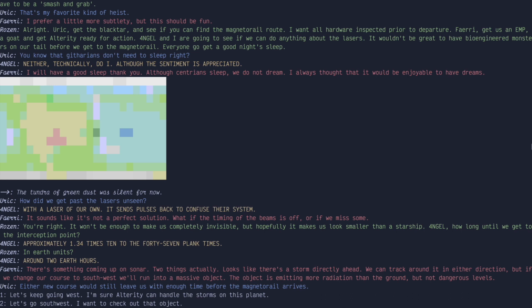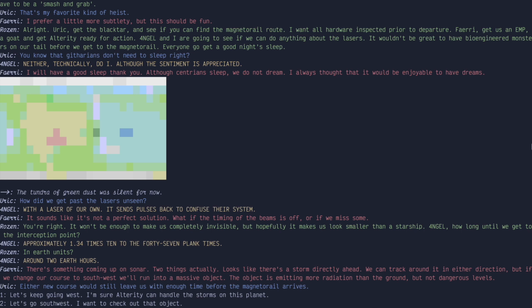The tundra of green dust was silent for now. How did we get past the lasers unseen? With a laser of our own! I love that answer. Sends pulses back to confuse their system. Sounds like it's not a perfect solution. What if the timing of the beams are off or if we miss some? You're right, it won't be enough to make us completely invisible, but hopefully it makes us look smaller than a starship.